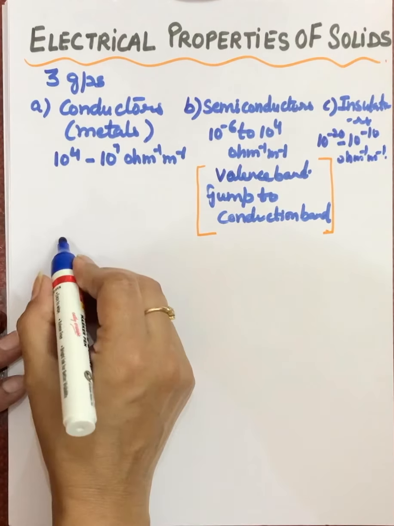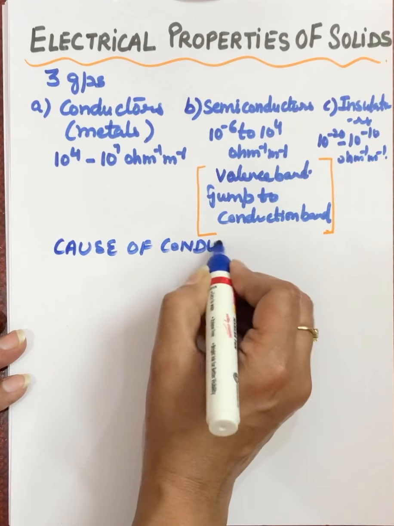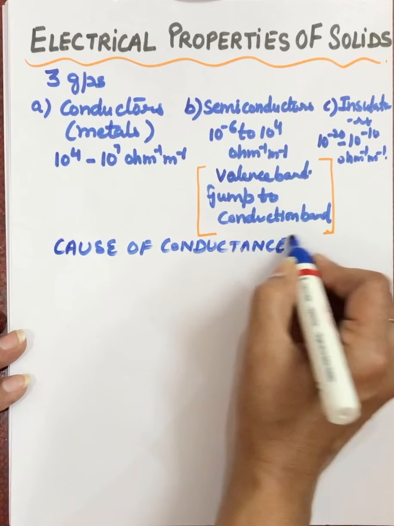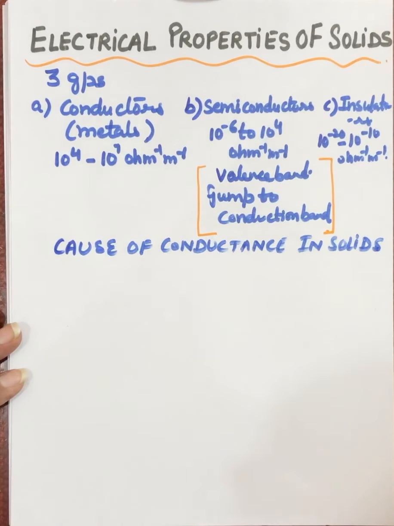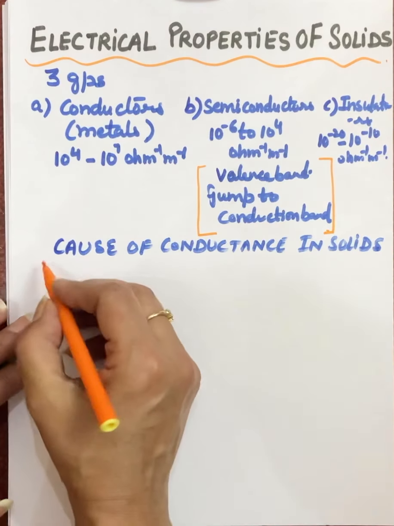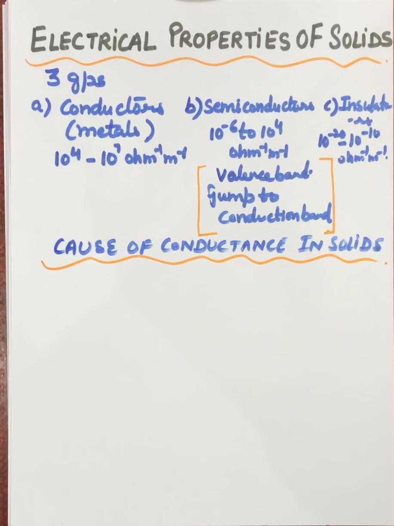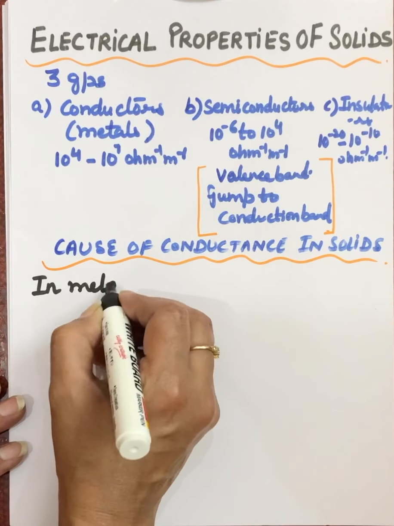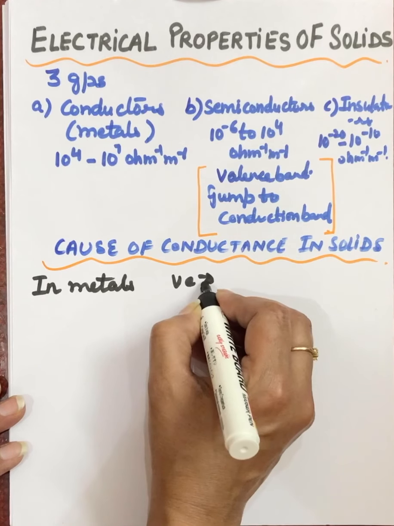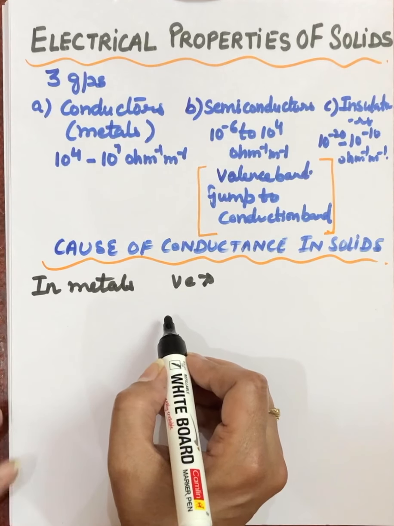Now what is the cause of this conductance? Cause of conductance in solids. What is the reason for this? Like here we have written valence band, conduction band. So how these are formed, and because of these valence band and conduction band, how the substance will become conductor, semiconductor or insulator, that we will study in this part. So in metals, conductivity depends on valence electrons available in an atom,